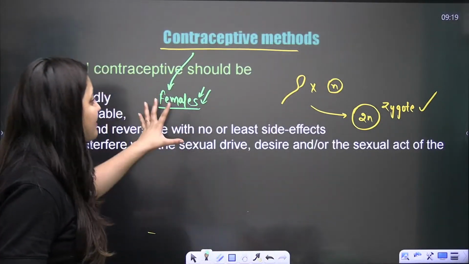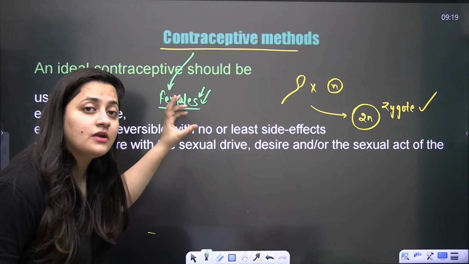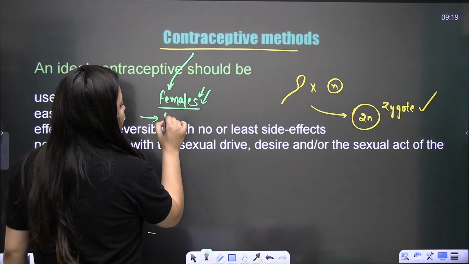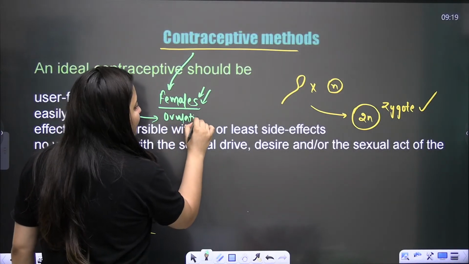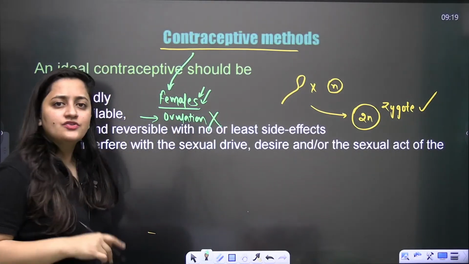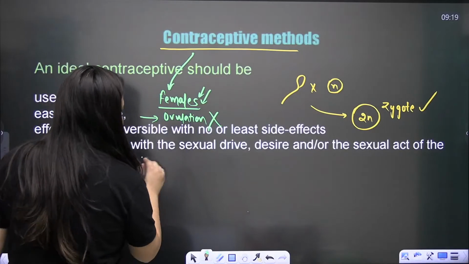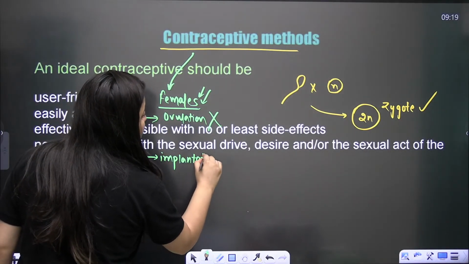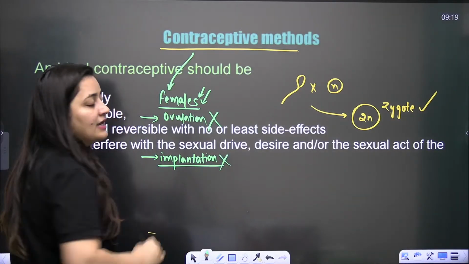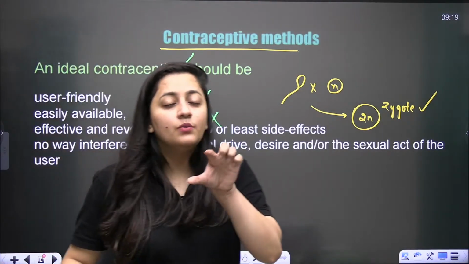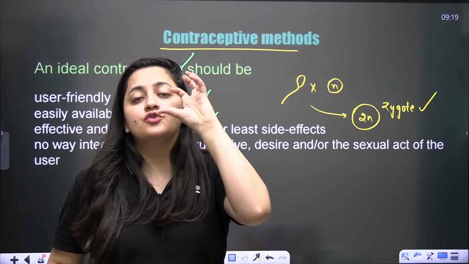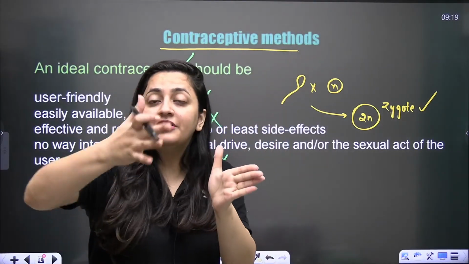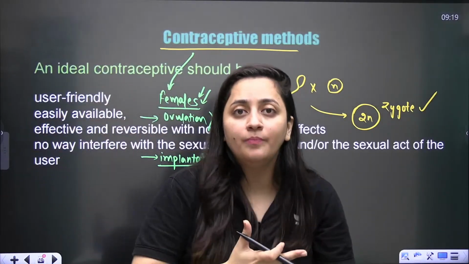Because in the females we have different levels at which we can stop the pregnancy. Let's say if there is no ovulation, even if the sperm is there in the female genital tract, there will be no pregnancy. In the case of females, we can prevent the implantation. We can make the uterus unsuitable for implantation. From the cervical canal, we can stop the passage of the sperms as well. So we have different points where we can stop this pregnancy.